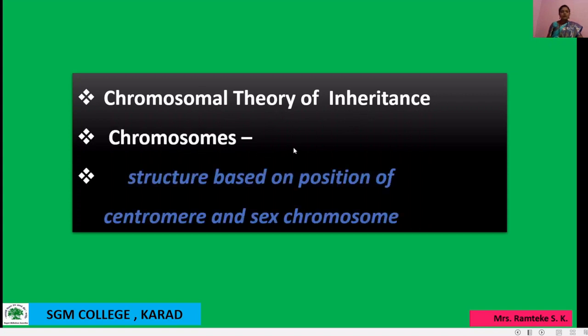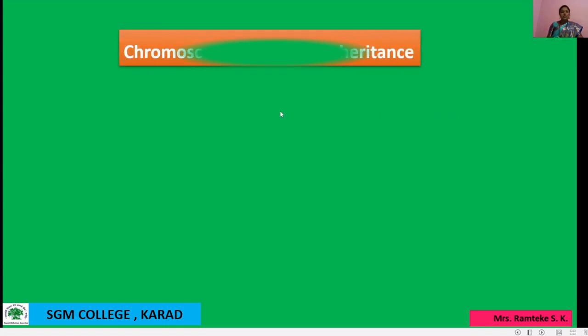In chromosomes we learn structure based on position of centromere and sex chromosome. Let us see one by one all these points. First, the chromosomal theory of inheritance. Let us see what exactly the chromosomal theory of inheritance is, as given in our textbook.